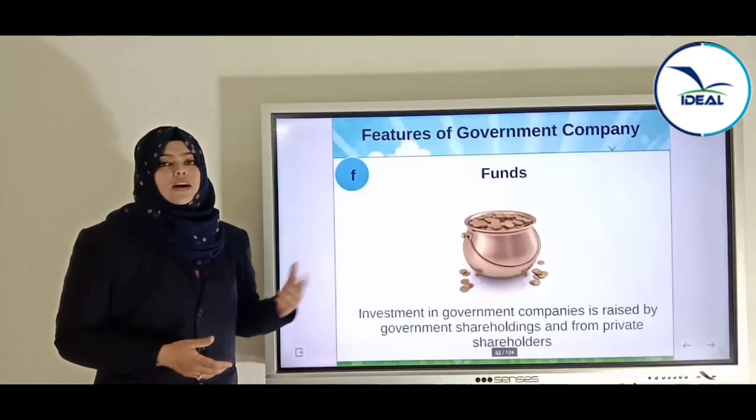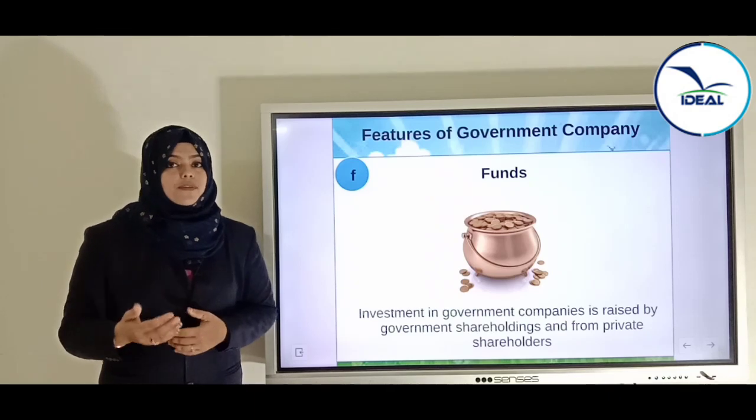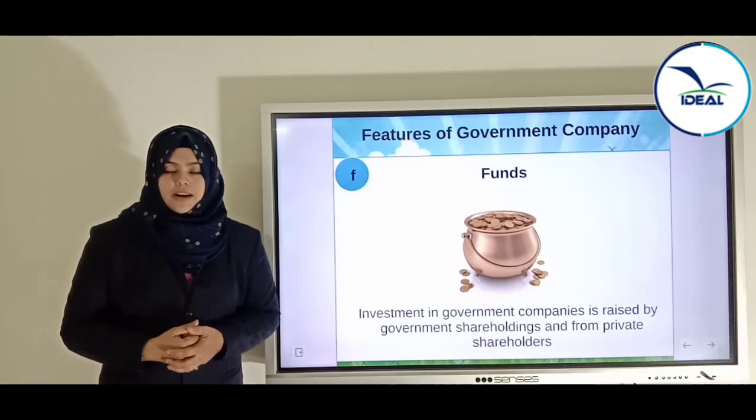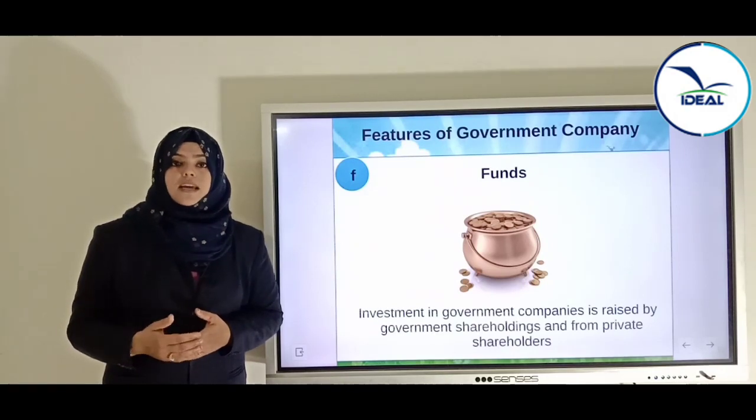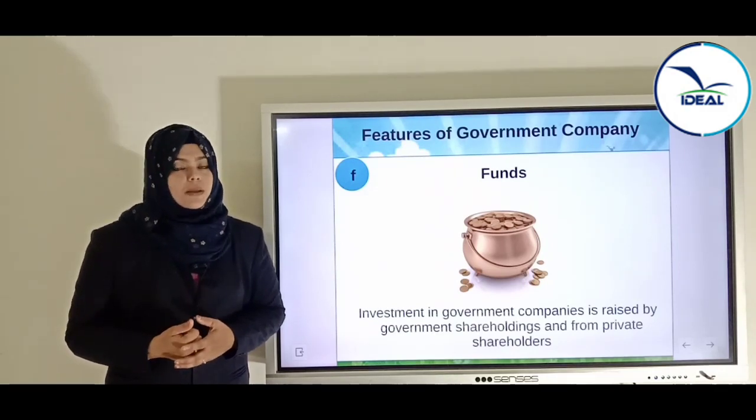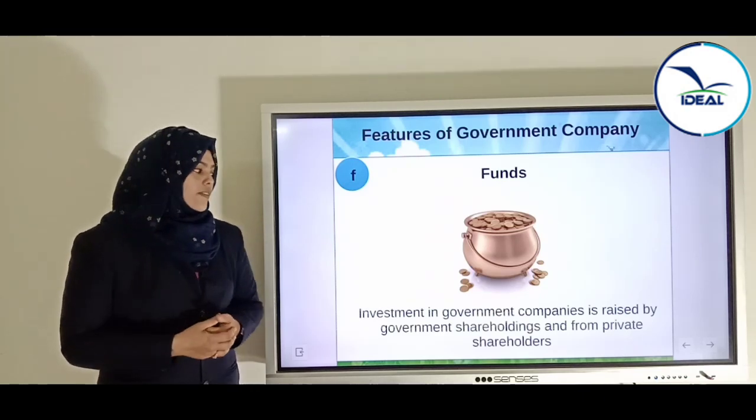Next feature is fund. We know that in a departmental undertaking, the main funding is from the government treasury. In statutory corporation, they raise fund by inviting shares from the public or by the government or by the sale of some goods or services.